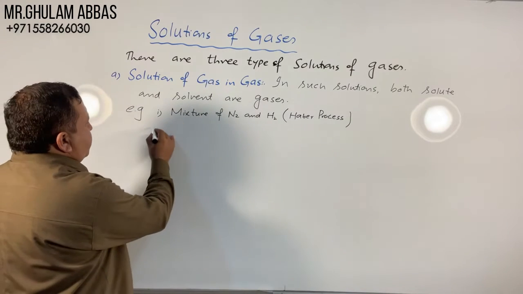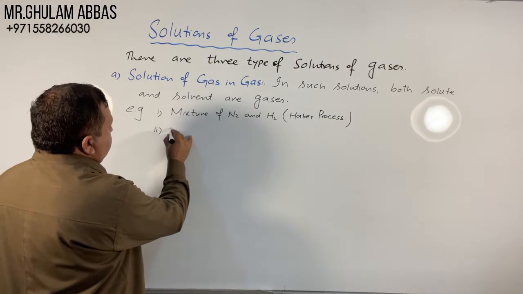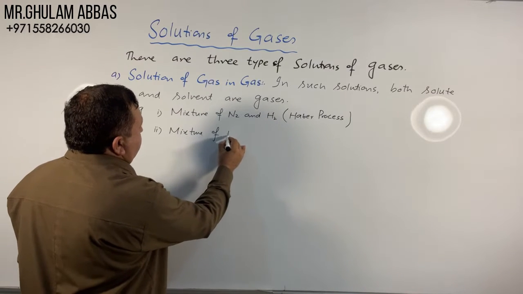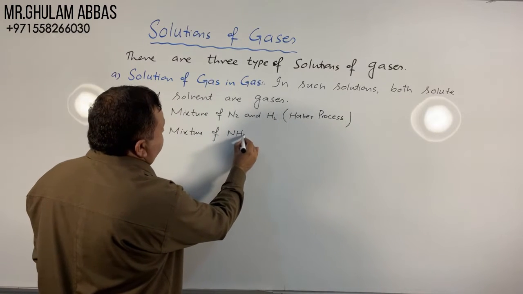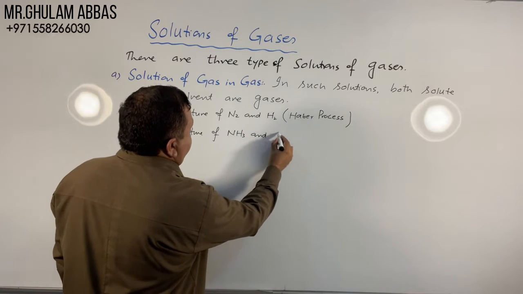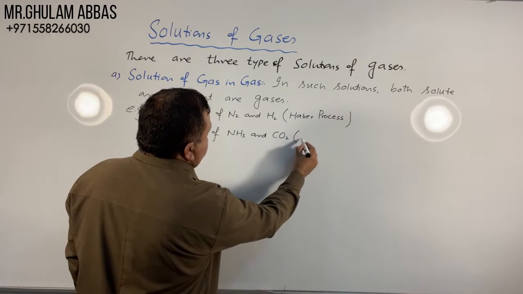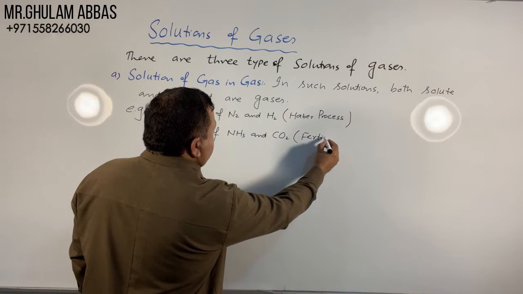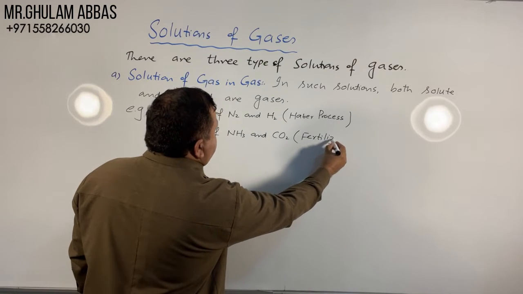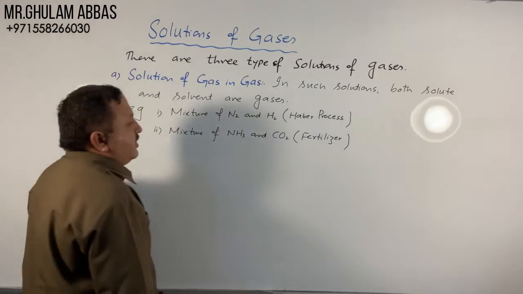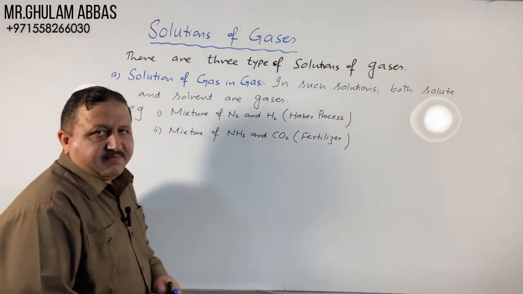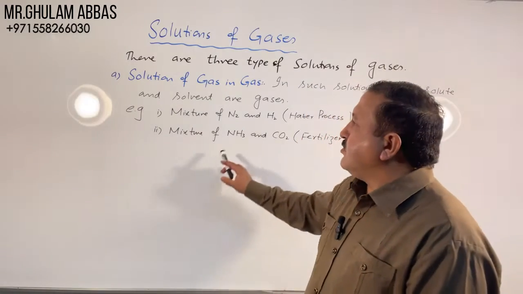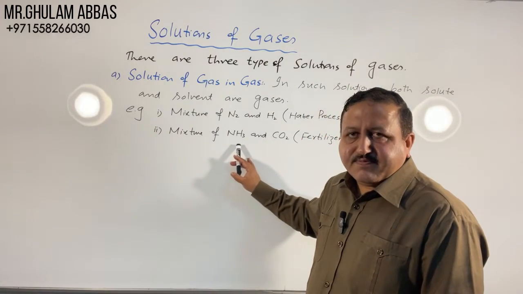The second example is mixture of NH3 ammonia and CO2, they are used for the preparation of urea fertilizers. These are the 2 examples of solution of gas and gas.